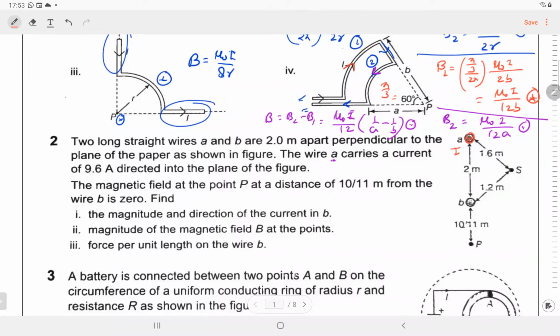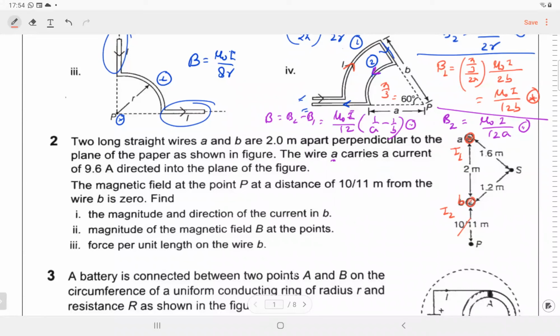Current in the second wire B is out of the plane. That is I2. The magnetic field at the point P, which is a distance of 10 by 11 from the wire B, is 0. Find the current in B. So at point P, the net magnetic field is 0. That means the magnetic field due to wire A and wire B is cancelling each other.